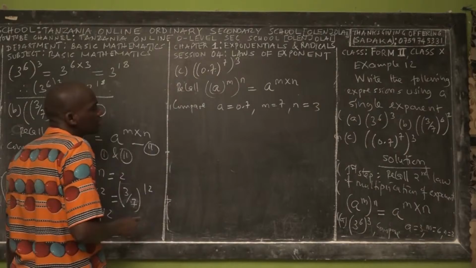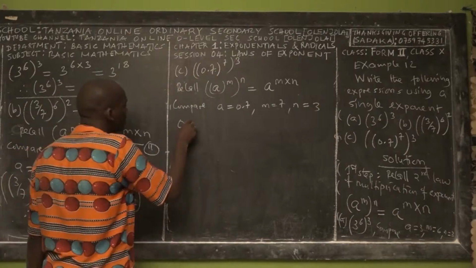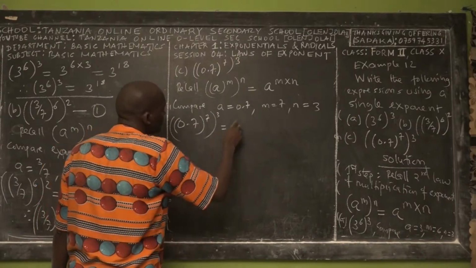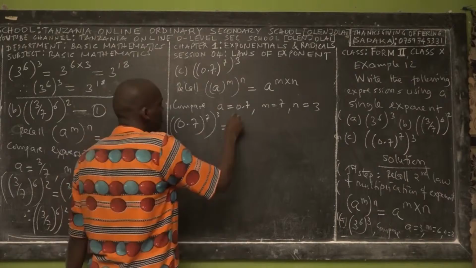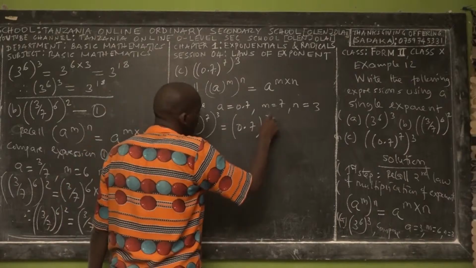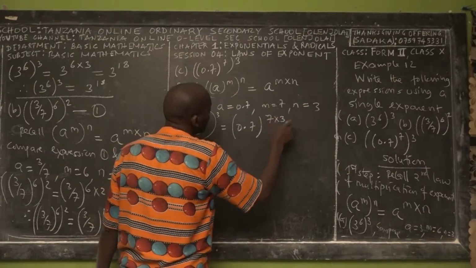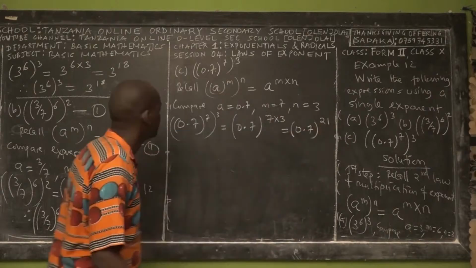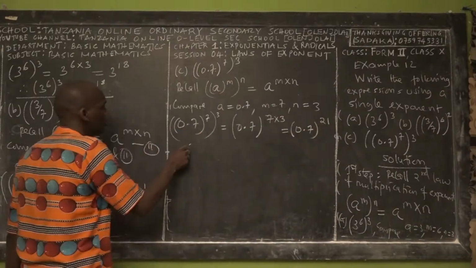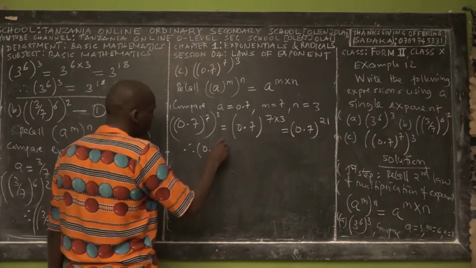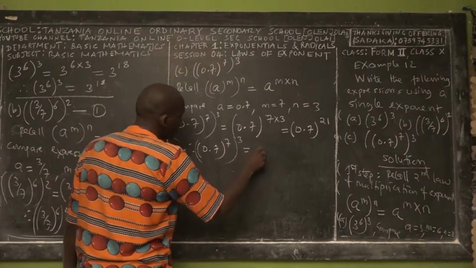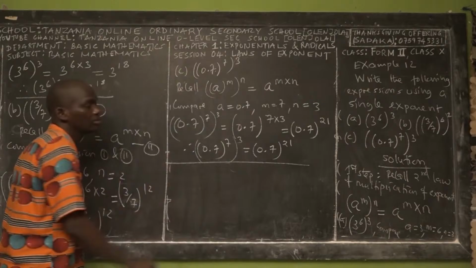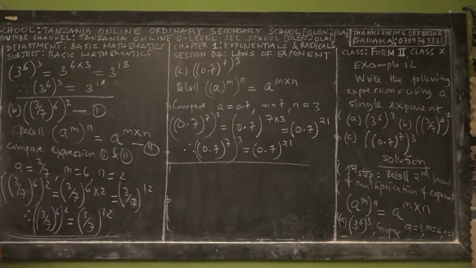So in this case, we have 0.7 power 7, power 3. This is equal to 0.7 power 7 times 3. The answer is equal to 0.7 power 21. So the response: 0.7 power 7 power 3 is equal to 0.7 power 21. The response. Mathematics is beautiful.